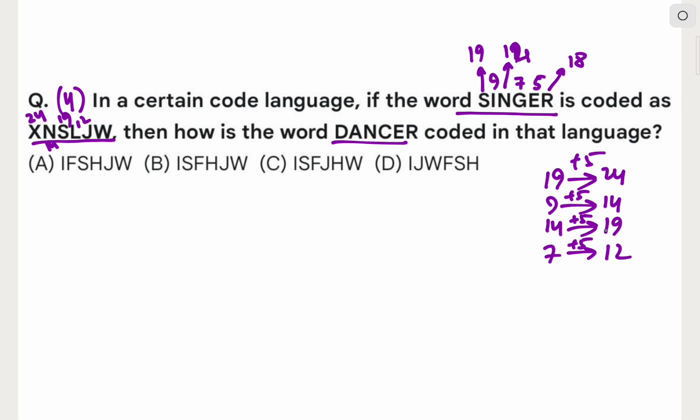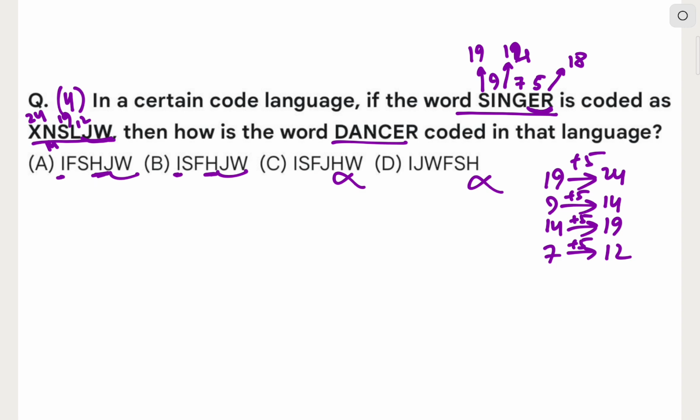Okay, so now do the same for dancer, and we don't have to calculate exactly all the letters of dancer, because we can get many letters from singer. Here it will become JW. So JW will be at last, and before that these two get cancelled, and then the initial letter will be I. So we need to see the next two letters.